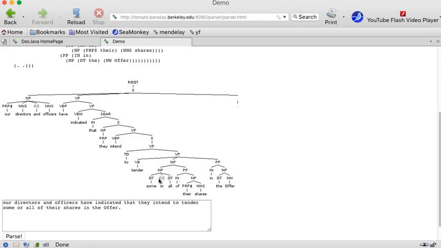Now this business in here, this is what they intend to do. This is what they intend to do it with, and this is where they intend to do it. So we've got a few different entities and relations going on here. From a semantic point of view, this is pretty complicated.